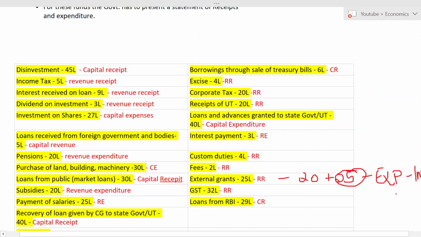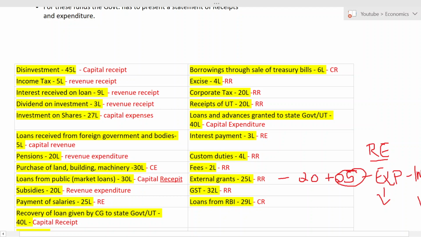See, if you look at this, there are two possibilities. From this amount, the government or anyone for that matter can do expenses or can do investment. In this case, if it is expenses, it will be revenue expenditure. Why is it revenue? Because it is recurring in nature. External grants are given periodically, frequently. So it is recurring in nature. So if they are doing expenses, then it can be revenue expenditure.